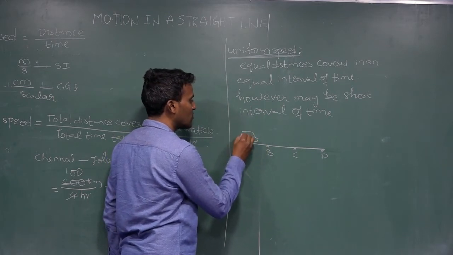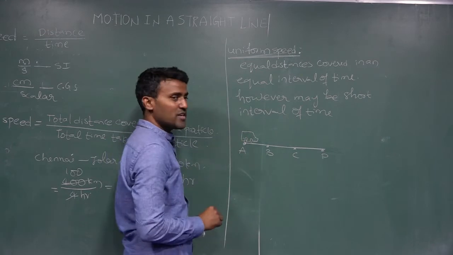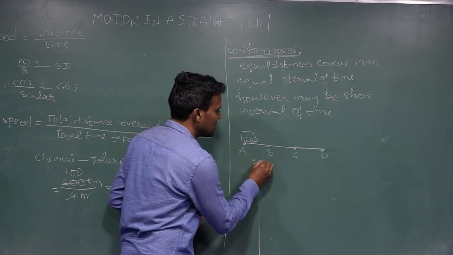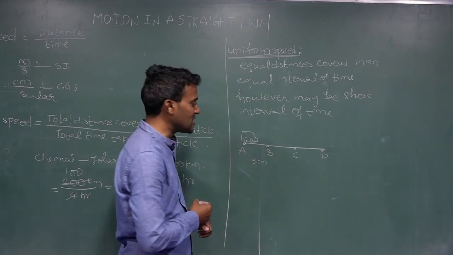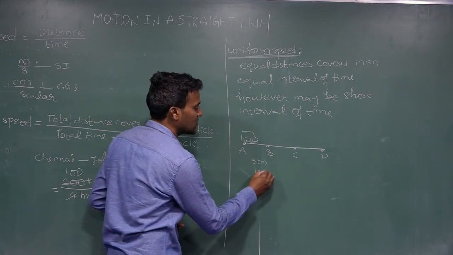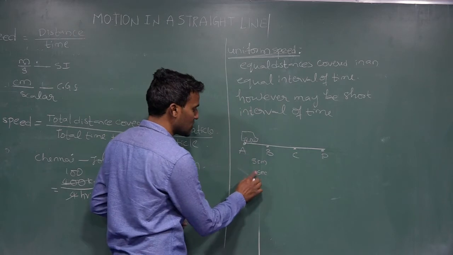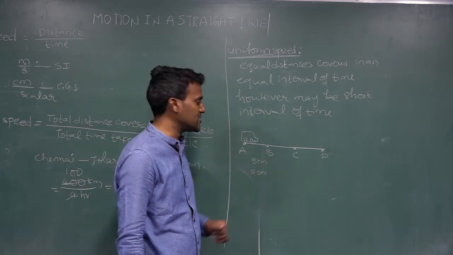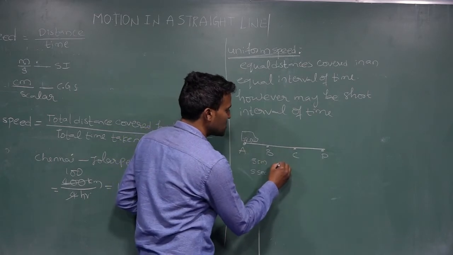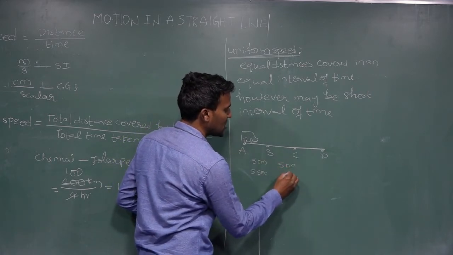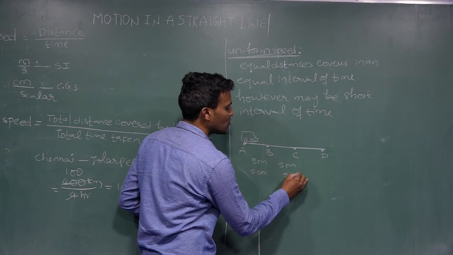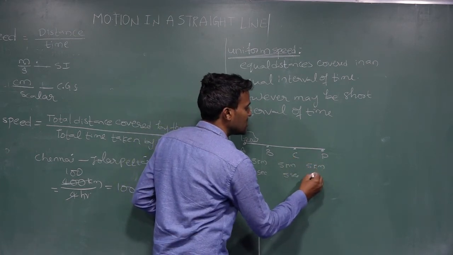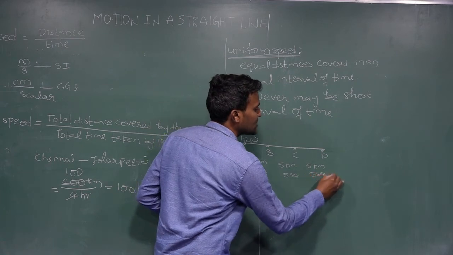A person travels from A to B, a distance of 5 kilometers, in 5 seconds. B to C also is a distance of 5 kilometers, traveled in 5 seconds. C to D distance is also 5 kilometers, traveled in 5 seconds.